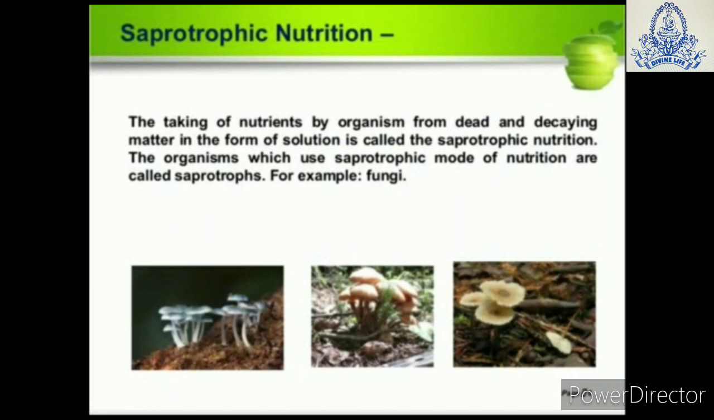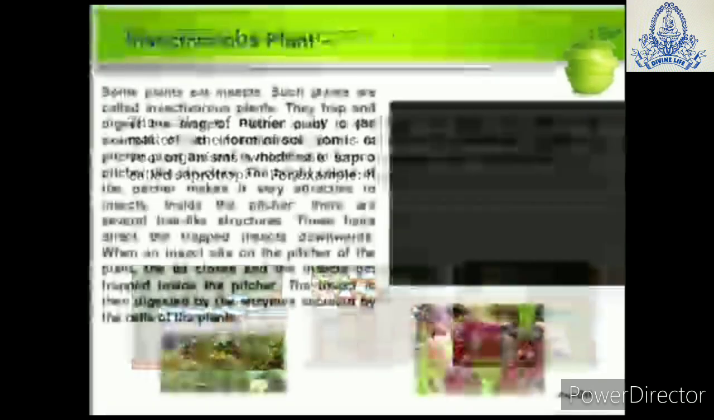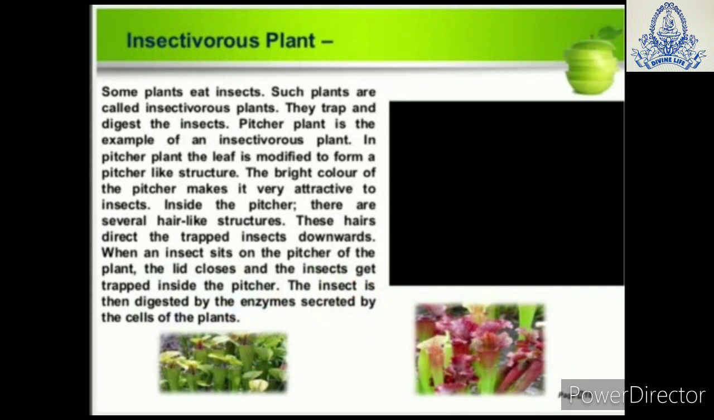Number 2 is saprotrophic nutrition. That means taking of nutrients by an organism from dead and decaying matter is called saprotrophic nutrition. The organisms which use saprotrophic mode of nutrition are called saprotrophs. For example, fungi.